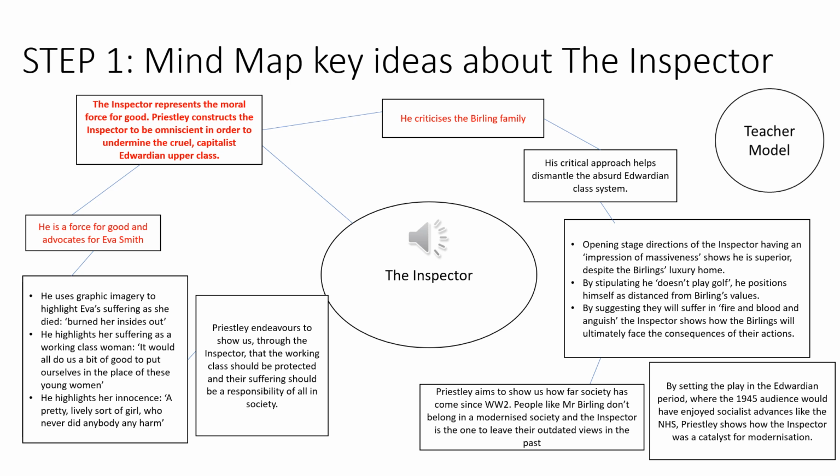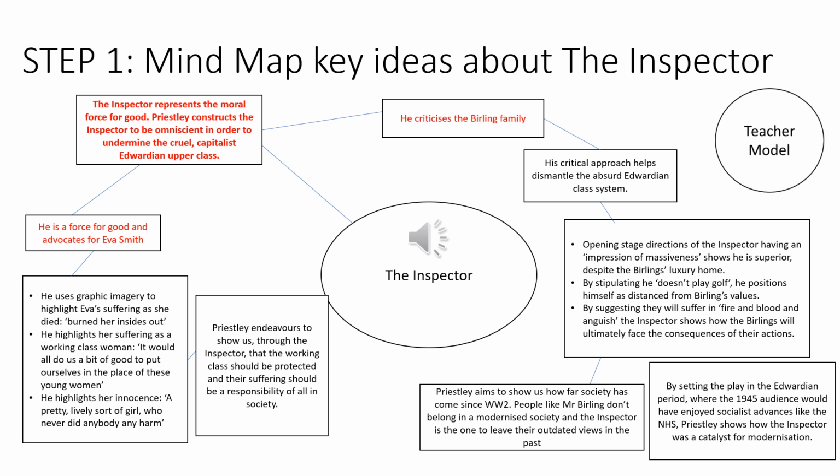Okay, so he does this in 2 ways. Firstly, he does this by criticising each member of the Birling family and trying to dismantle the class system that kind of protects them, the power and the wealth and the social status that protects them. And you can see some evidence there underneath, for example, what he says to Mr Birling, for example, his final message in the play about fire and blood and anguish, and how that links also to the changes that Priestley wanted to see in society.